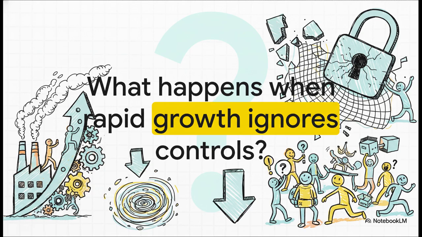So picture this. You've got a business. Let's call them Maker Co. They are a massive manufacturing company, and they are experiencing this crazy, rapid growth. I mean, they're hiring tons of new staff, expanding at lightning speed, but in this massive rush just to get products out the door, they completely ignore their internal controls. Processes are literally bypassed on purpose, brand new staff are just thrown into these highly critical roles without any proper training whatsoever. So what happens? Total chaos, right? Now, this right here is a classic exam scenario designed to test your commercial acumen, because growth without control is pretty much a guaranteed recipe for disaster.